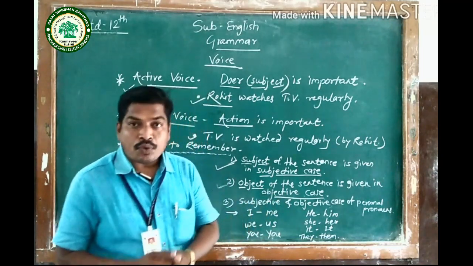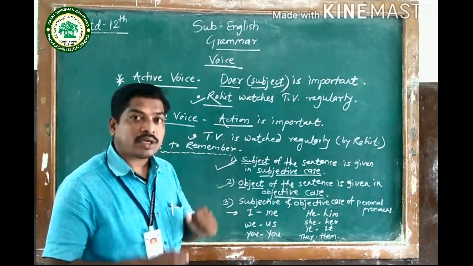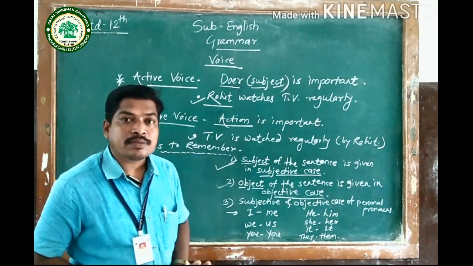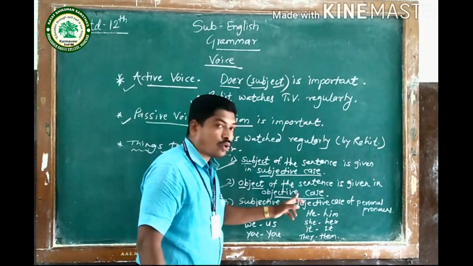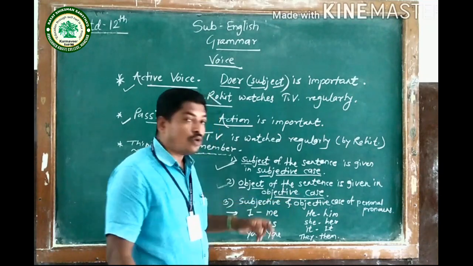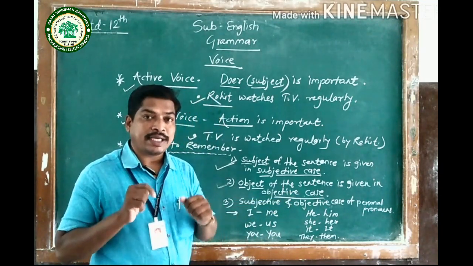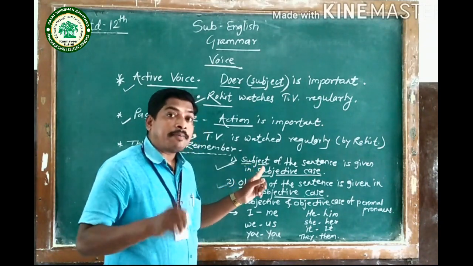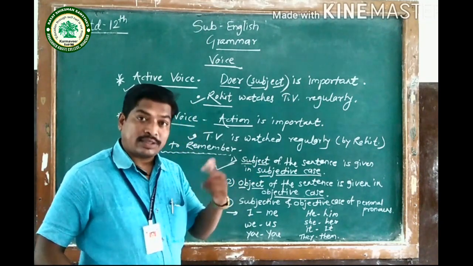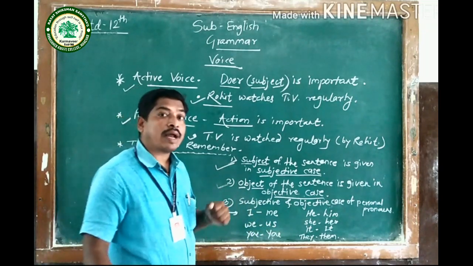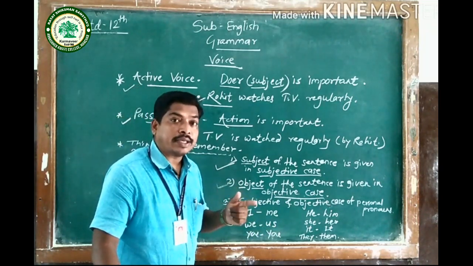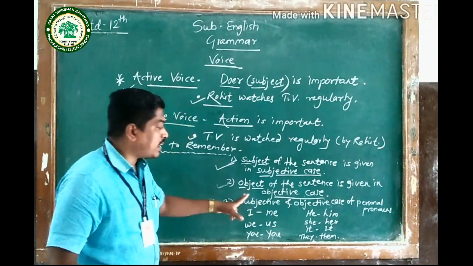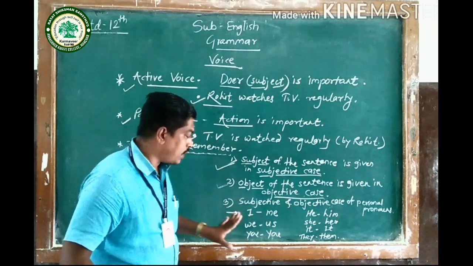For example, if you want to use a personal pronoun as an object, at that time it must be written in the objective case only. So if I have to use I as the subject, at that time I will use I in the subjective case. But if I want to use I as an object, at that time I have to write it in the objective case. It means I have to use me instead of I. So the object is always given in the objective case.